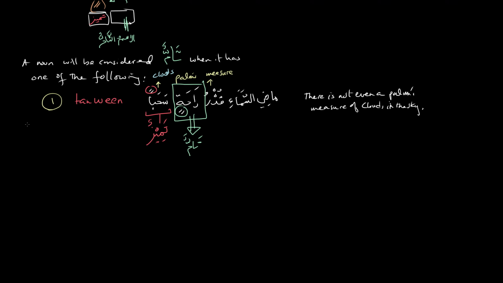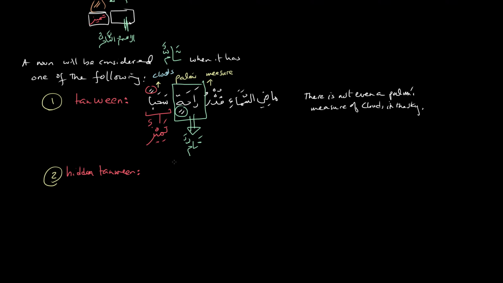So the number 2 scenario is a hidden tanween. It has a real tanween or it has a hidden tanween. Let me write this sentence.